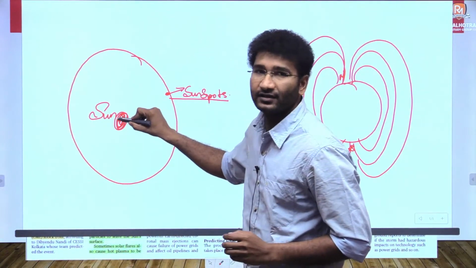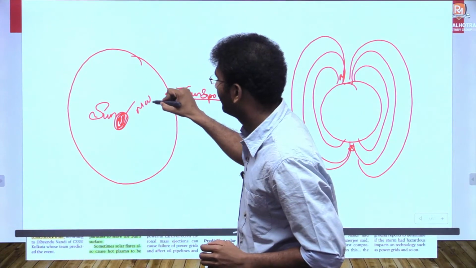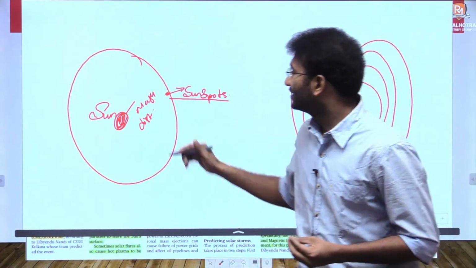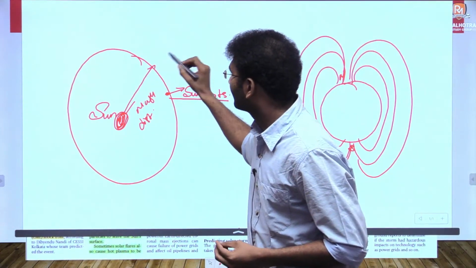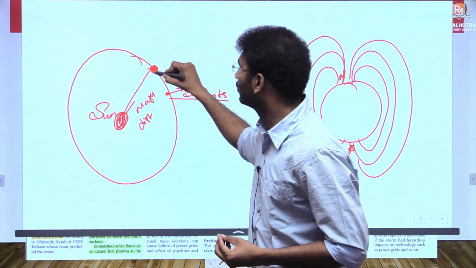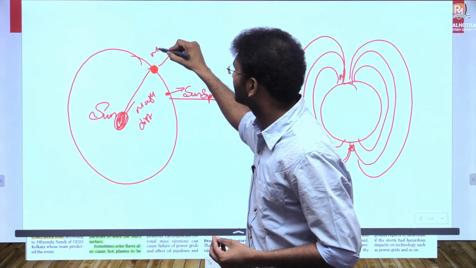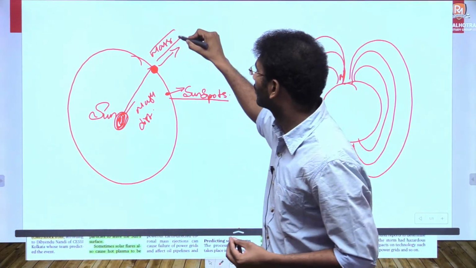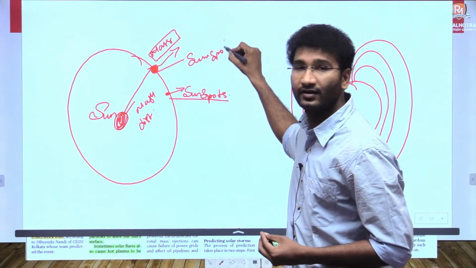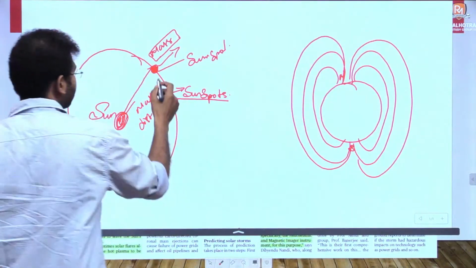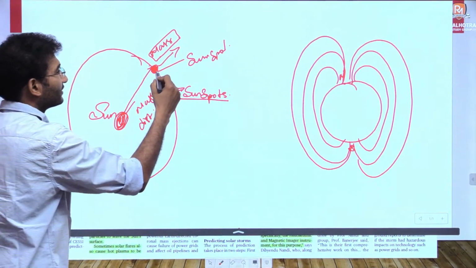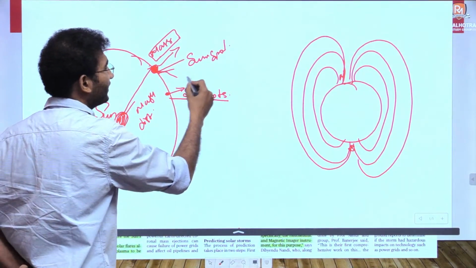Within the interiors of the sun there can be magnetic field disruptions, and whenever these disruptions and cycles happen, this emerges onto the surface of the sun, and when it emerges and cools down, this cooled down mass or region of the sun is called a sunspot, right? Whenever a sunspot surfaces, along with it there are certain solar flares, and these solar flares try to erupt. When they erupt, they try to reach the earth,